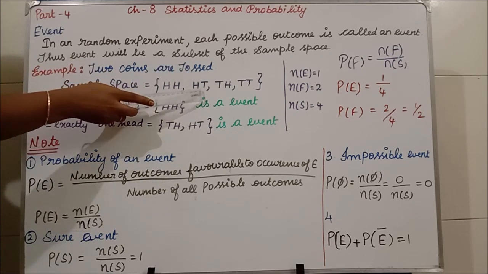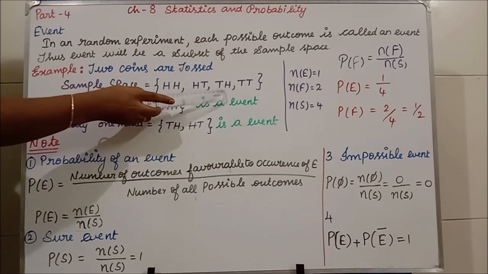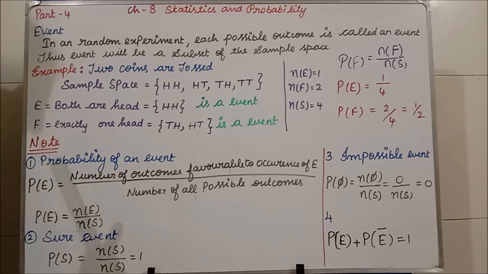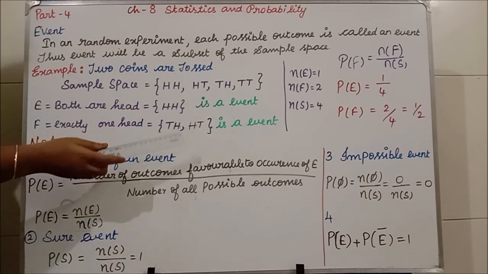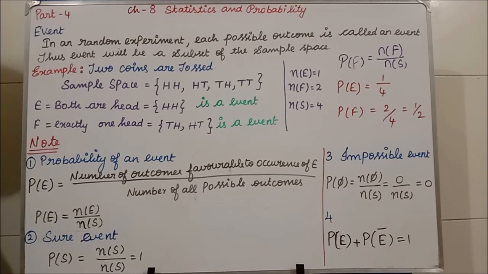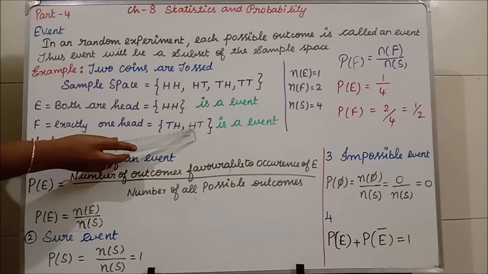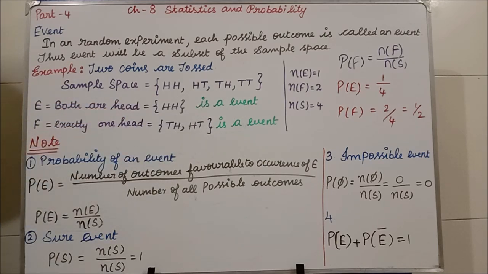No. Whether here you have exactly one head? Yes, head tail. Whether here you have exactly one head? Yes, tail head. Whether here you have exactly one head? No. We do not have exactly one head. So only these two are possible. So head tail and tail head I have written.